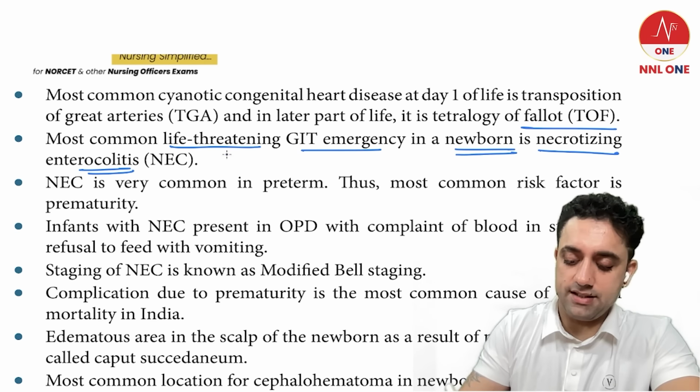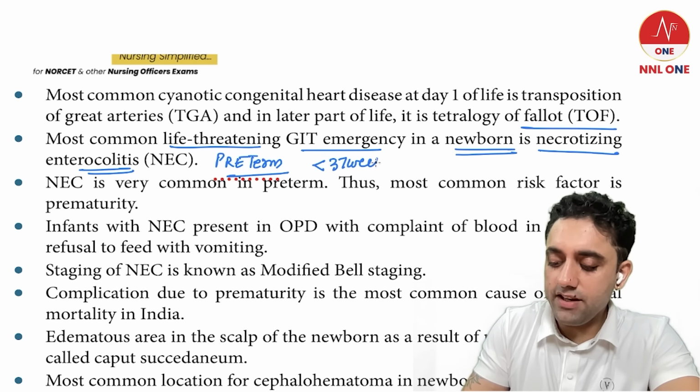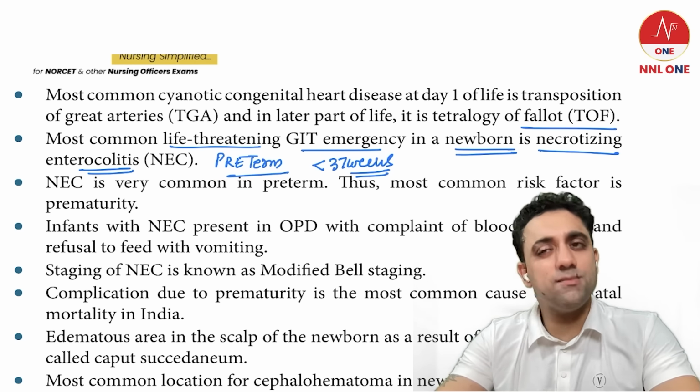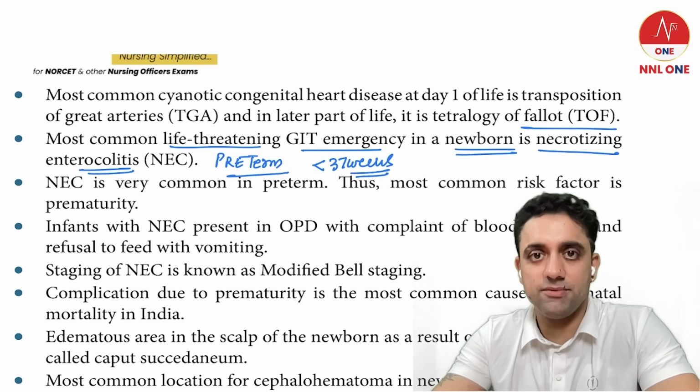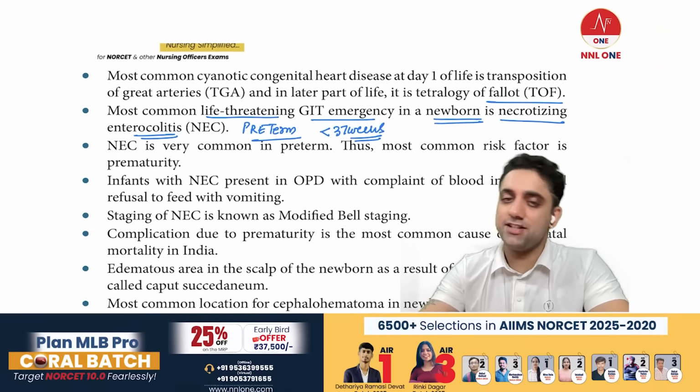Necrotizing enterocolitis. Basically, it occurs in a preterm baby. What is preterm? Less than 37 weeks is a preterm baby. The more the baby is preterm, the more immature or premature the GIT is, and that is why they can have a GIT problem known as necrotizing enterocolitis.